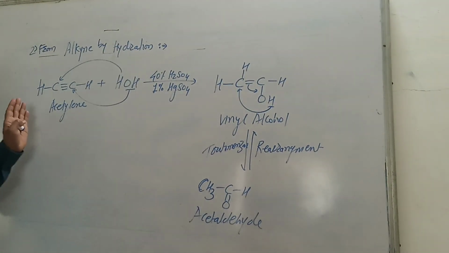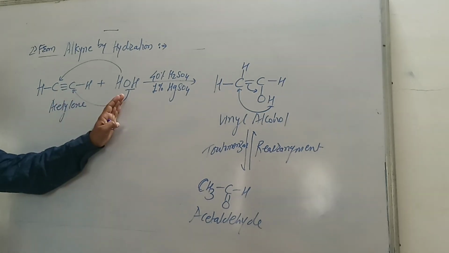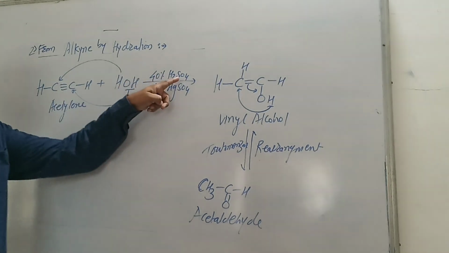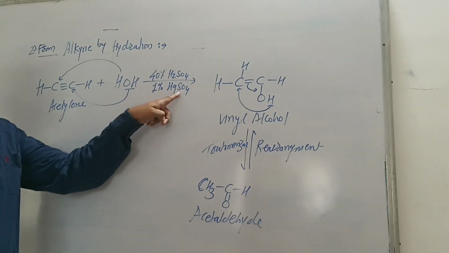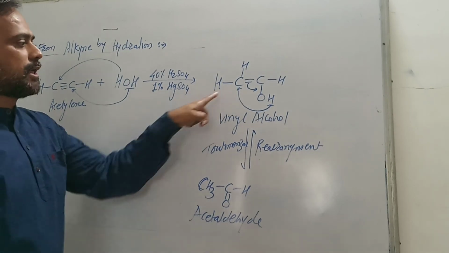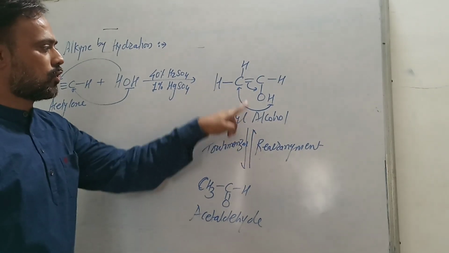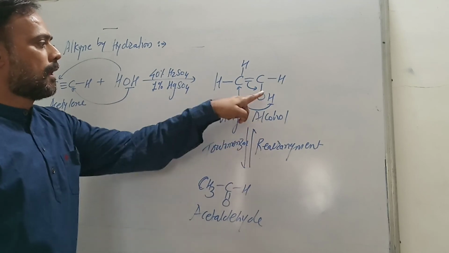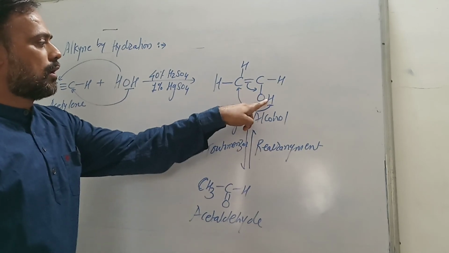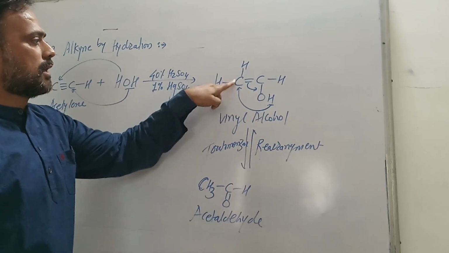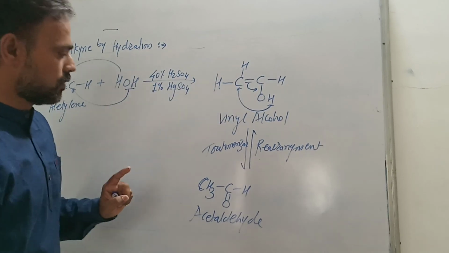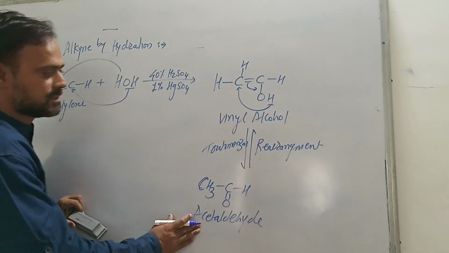In this method, what happened? This acetylene is reacted with water in the presence of 40% H2SO4 and 1% HgSO4. Intermediate product is obtained which undergoes tautomerization or rearrangement. Hydrogen atom from hydroxyl group is transferred to the carbon and double bond is transferred to the oxygen, and we get acetaldehyde.